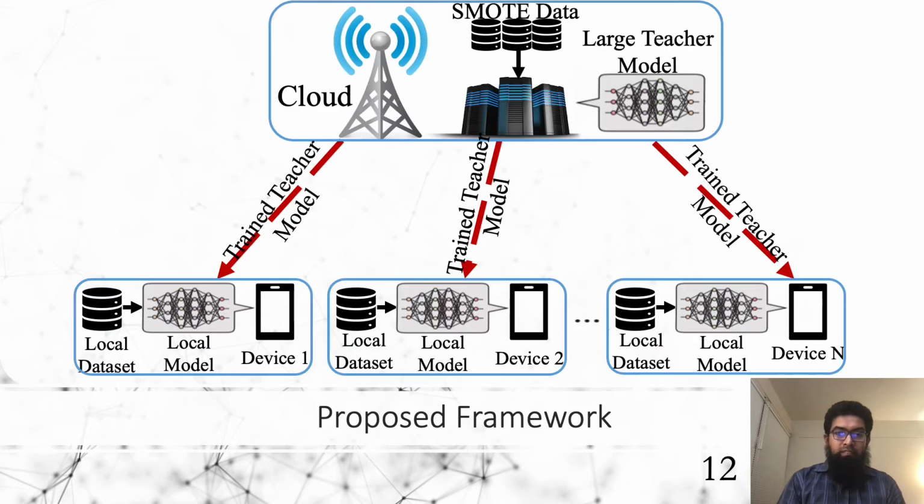Here is a high-level overview of the overall system. In each of the nodes, we use a technique called synthetic minority oversampling technique, SMOTE, to generate synthetic data. These synthetic data are then sent to the cloud and aggregated. The cloud uses the aggregated large database to train its teacher model. The teacher models are sent back, and then these teacher models are used to train the local student models, and the local student models are retrained using local data sets.